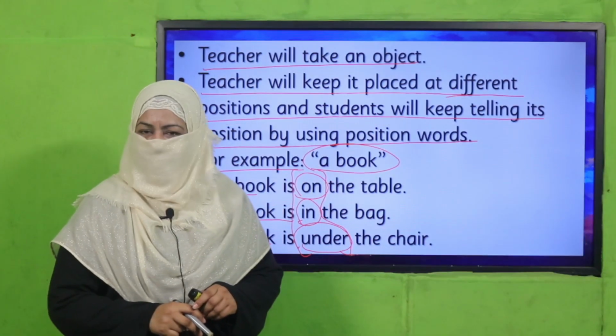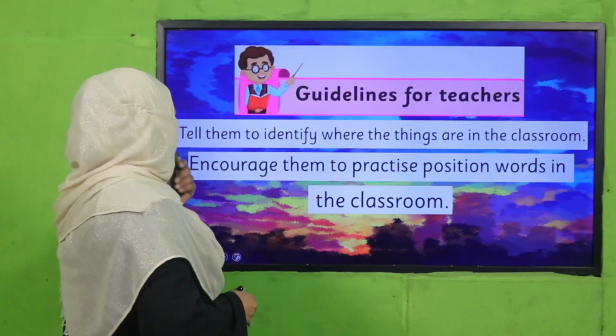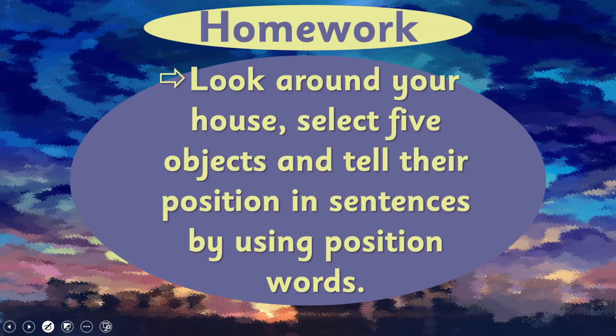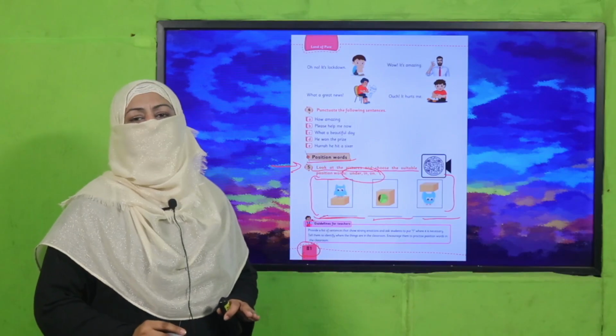Yes, my dear students, are you done with it? Good job. So it's time to practice it from your book. All of you open your book on page number 81. So here, question number 5, position words are explained to you. Look at the picture and choose the suitable position words. Okay, so you have to mention the position words for different objects. Pause the video, complete this task in your book, and then come back.